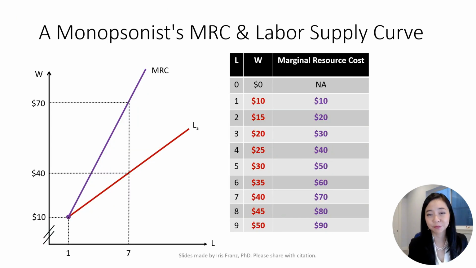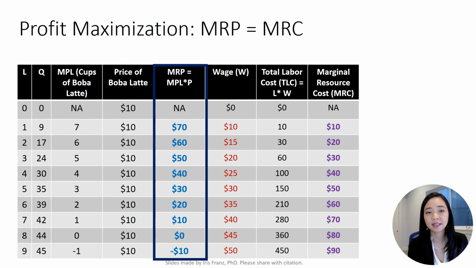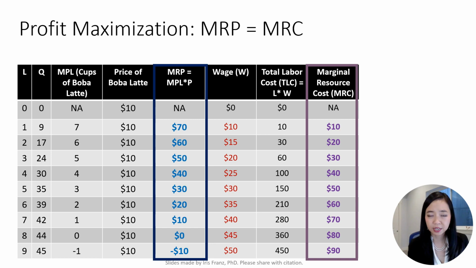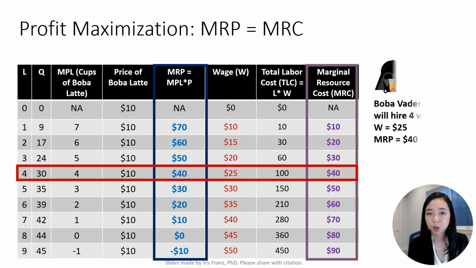After calculating the MRC, we are ready to sketch the MRC curve together with the labor supply curve. Notice that MRC is above the labor supply curve. To maximize profit, Boba Vader will equate MRP and MRC. They are equal when 4 workers are hired. Therefore, Boba Vader will hire 4 workers.